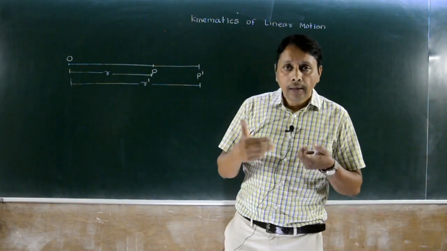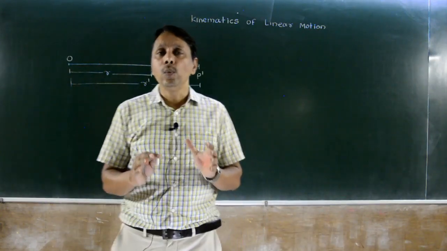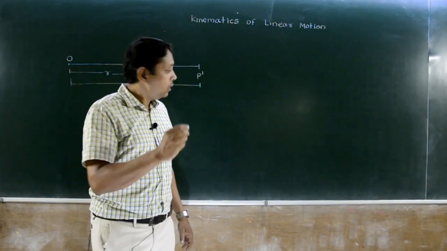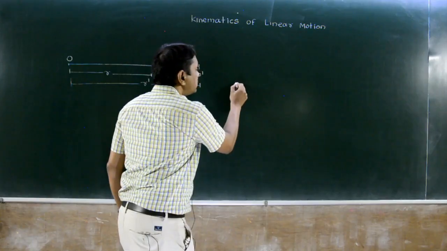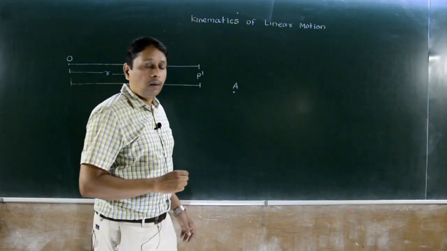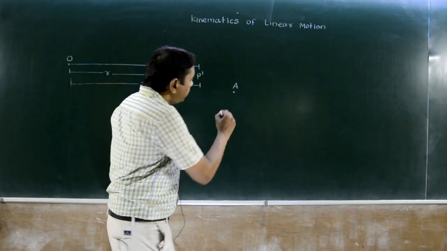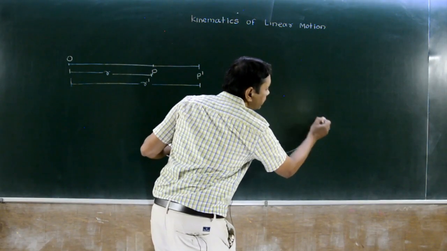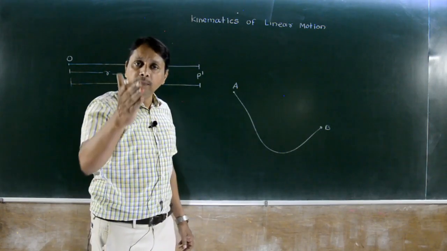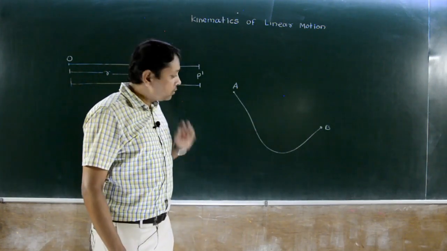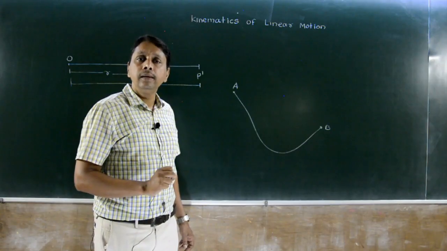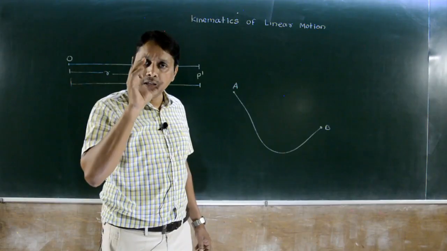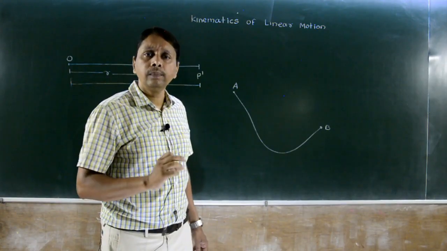Okay. Next part, now we are going to discuss the very important concept of distance and displacement. Here a body starts its motion from A, it moves along this path and reaches point B. Now tell me, for this motion for time t second, are distance and displacement the same thing?